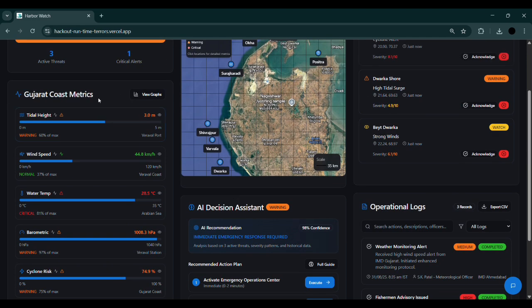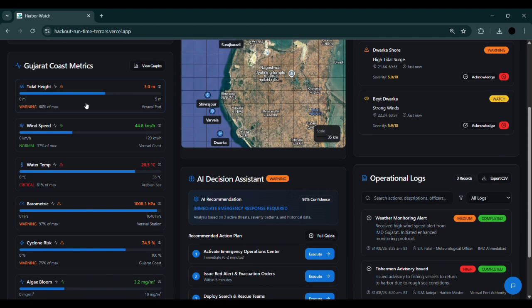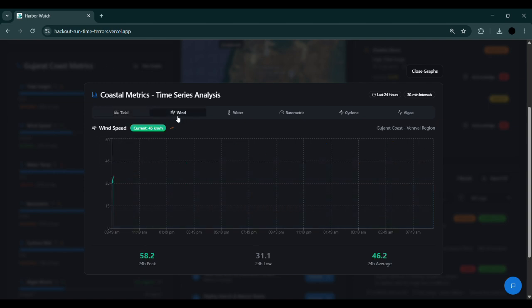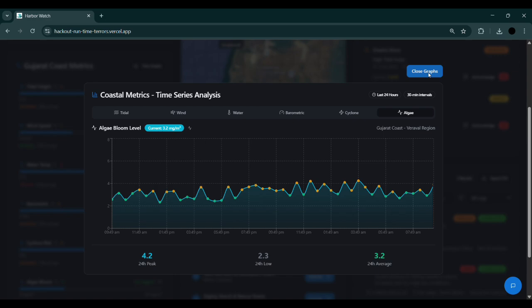Furthermore, you can check the exact metrics that are happening in that particular area. If you go to view graphics, you can check tidal height, wind speed, water temperature, barometric, cyclone risk, algae bloom, etc. When we open this, we see a graphical representation of this over time. You can see the current one, you can see the peak, low, and average for every metric that we are giving. This makes the understanding of data easier, more effective.